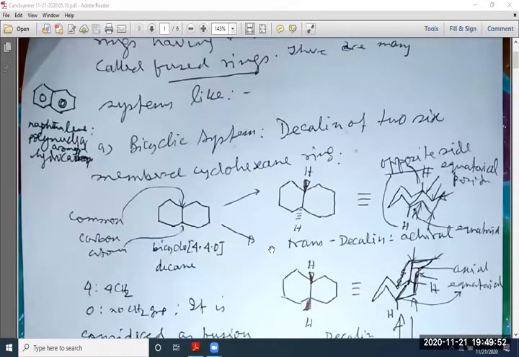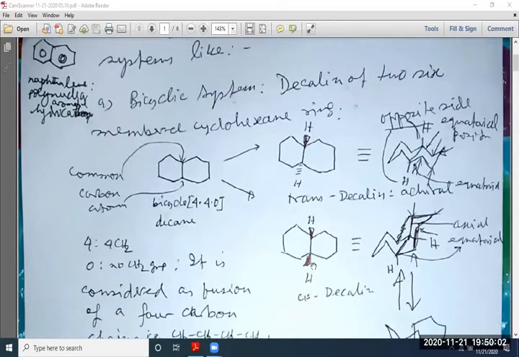Now, there are two possibilities. One is trans-decalin, which is written with a heavy line hydrogen and a dotted line hydrogen. And another is cis-decalin, heavy and heavy hydrogen. Now in trans-decalin, two cyclohexane rings are fused together. So this bond is equatorial, this is also equatorial.